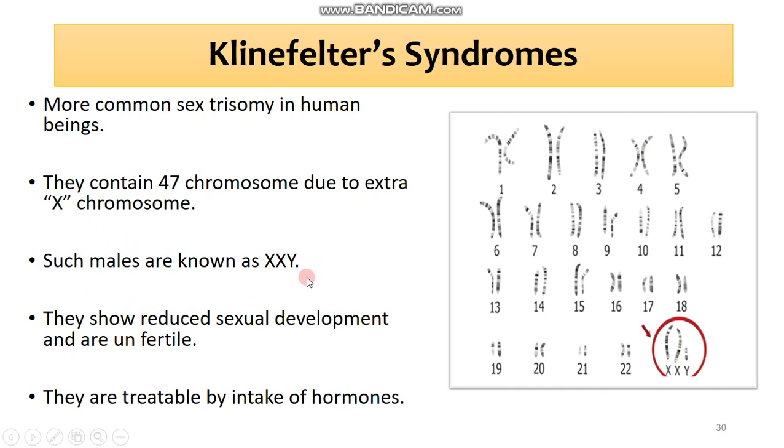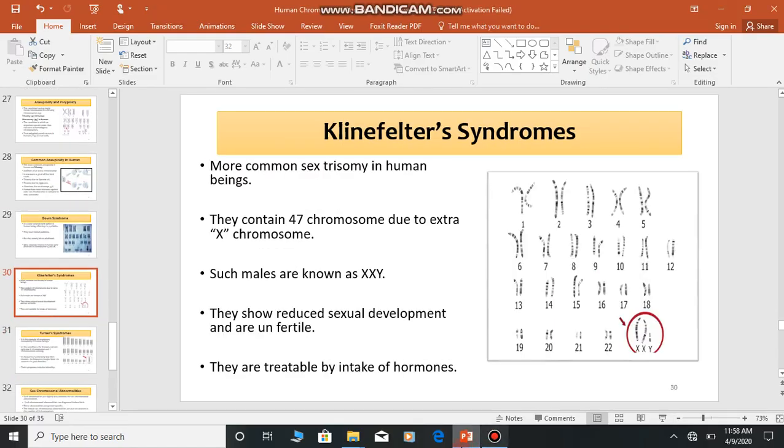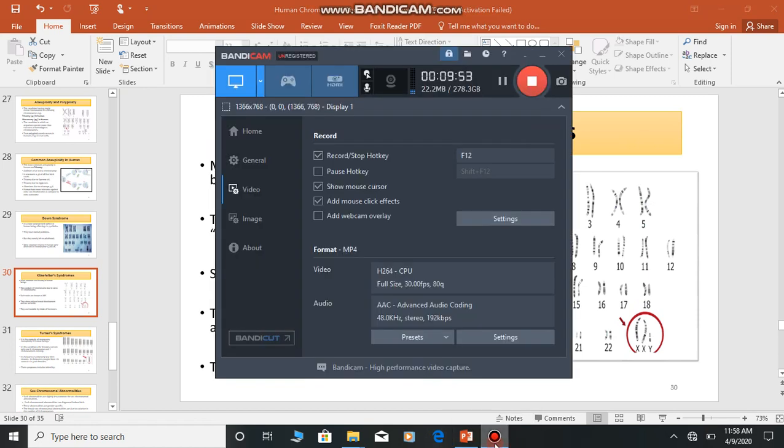Such males are known as XXY males. They have reduced sexual development, and they are infertile. However, such cases can be managed by the intake of sexual hormones such as testosterone, and of growth hormone in the initial stages. Such cases can be treated.